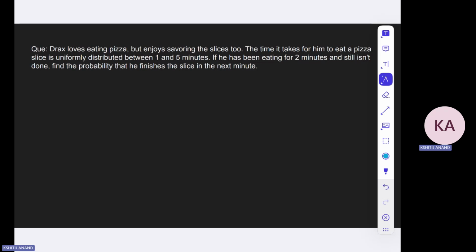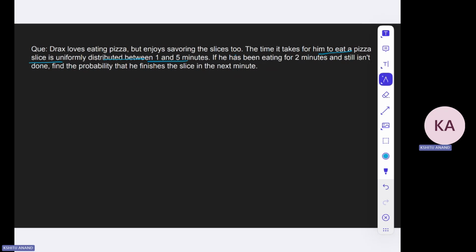Okay. So Drax loves eating pizza, but enjoys savoring the slices too. The time it takes for him to eat a pizza slice is uniformly distributed between 1 and 5 minutes. So at any time between 1 and 5, the process of eating pizza will get completed.